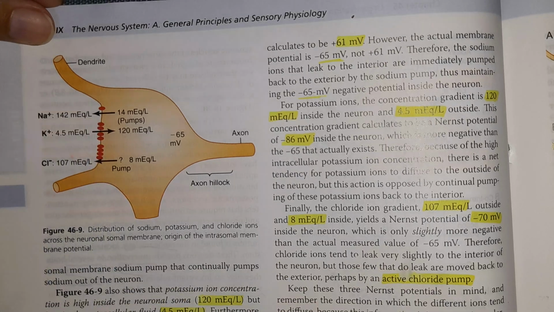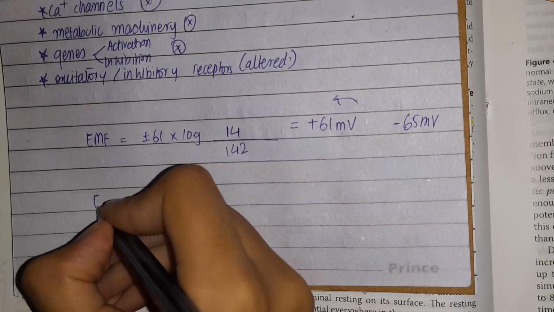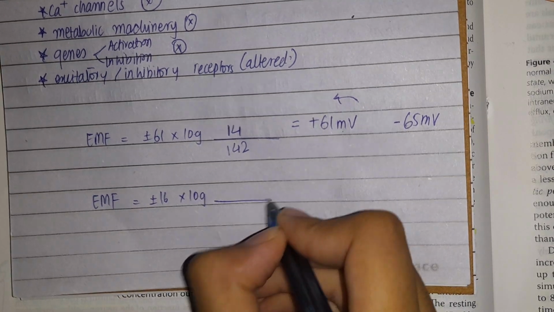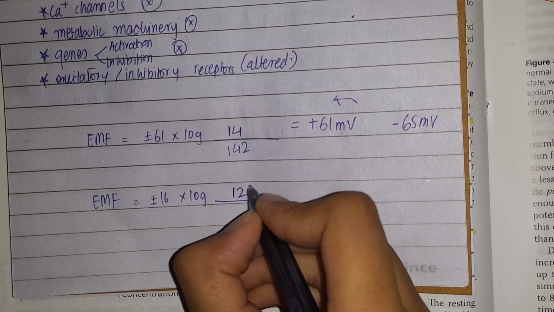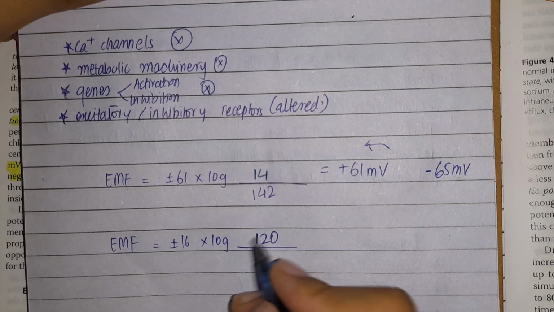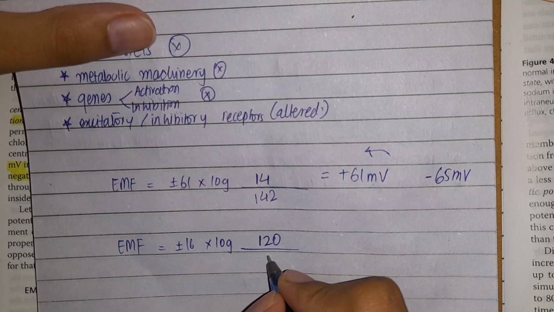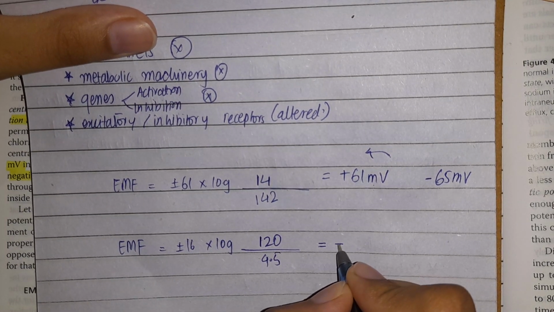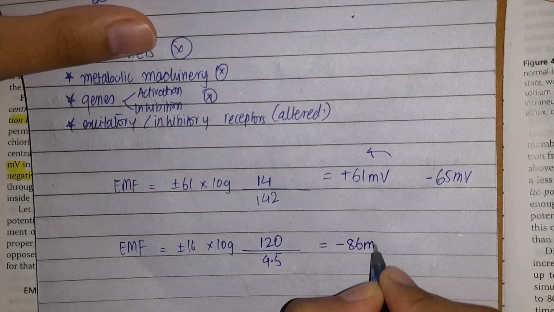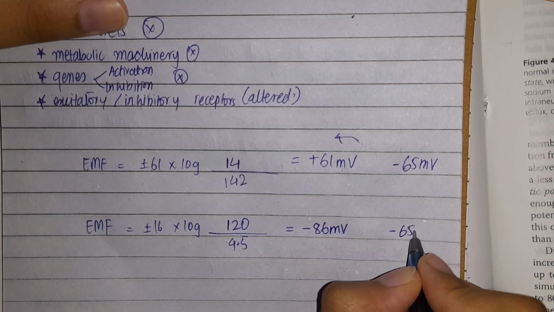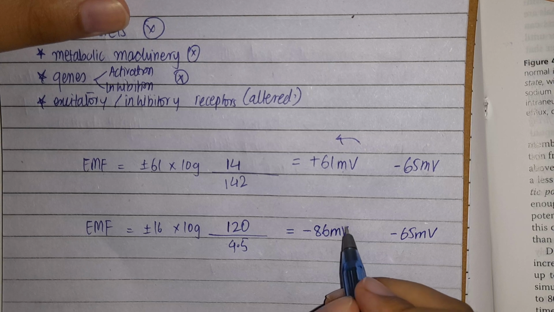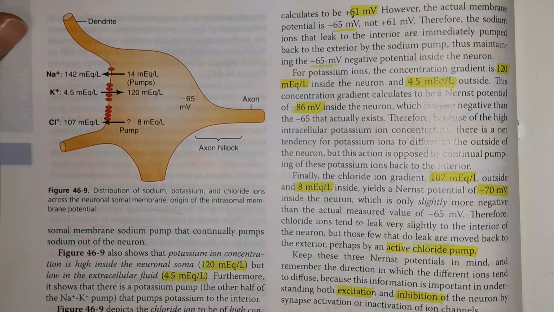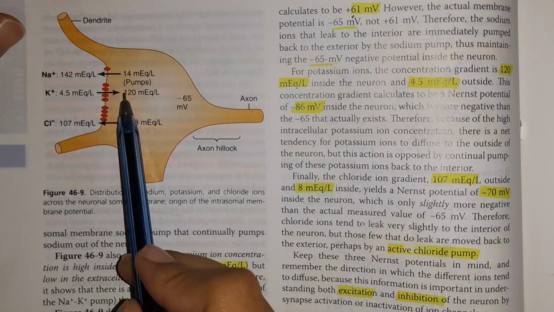Now we come to the EMF contributed by the potassium ions, which is plus minus 61 multiplied by log of inside the potassium ions, which were 120, and outside they were very close to 4.5. So the EMF they were giving was minus 86 millivolts. And the reference EMF is minus 65 millivolts. So now the potassium ions will be moving to the inside, to the interior.